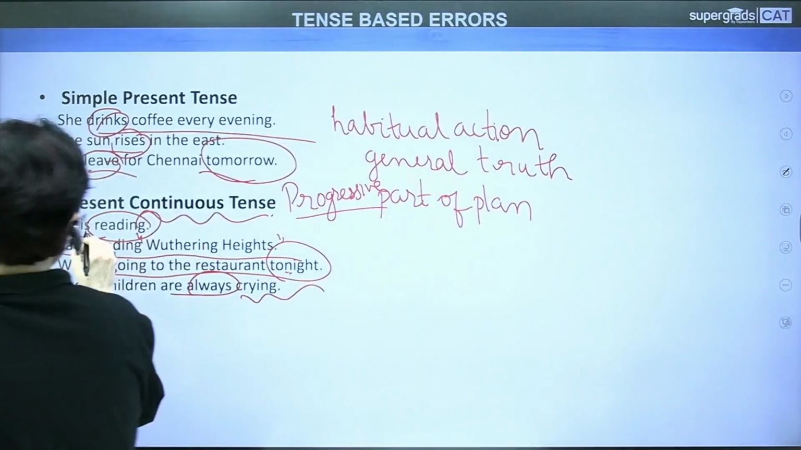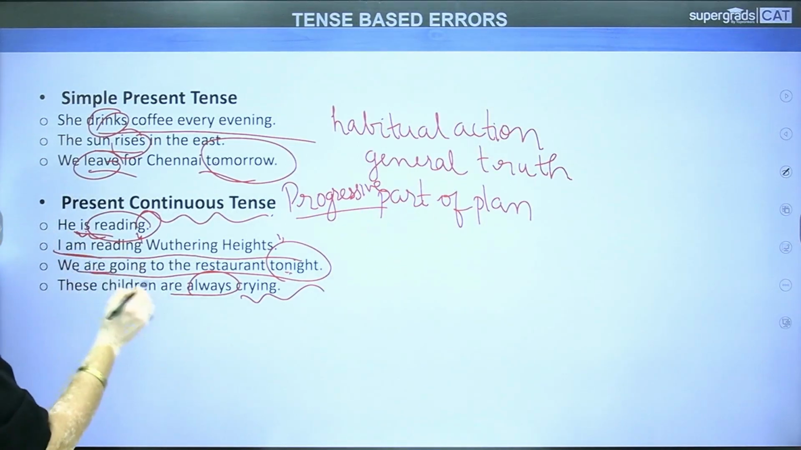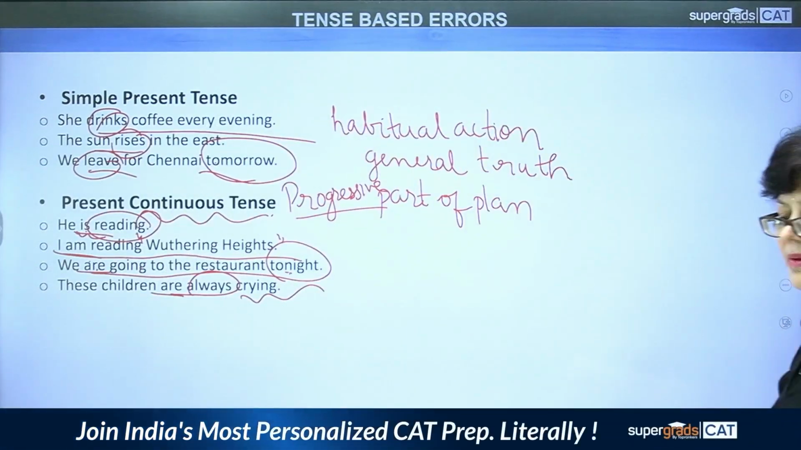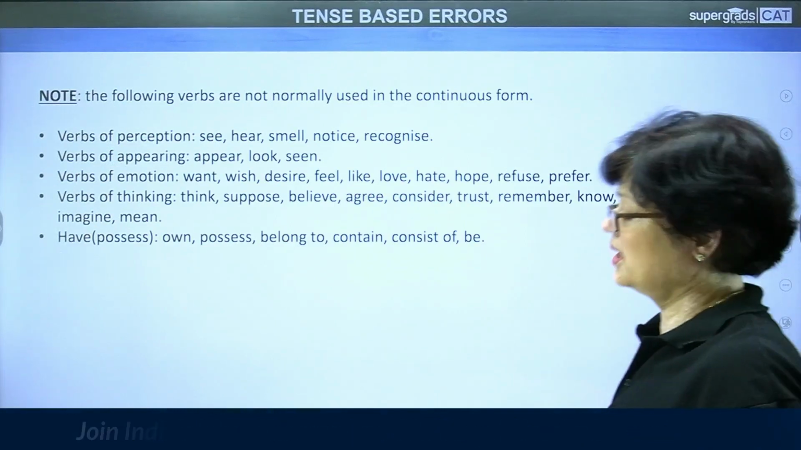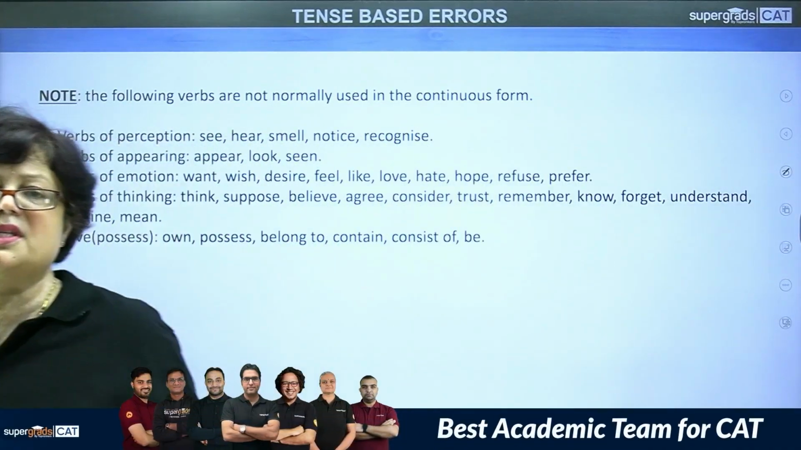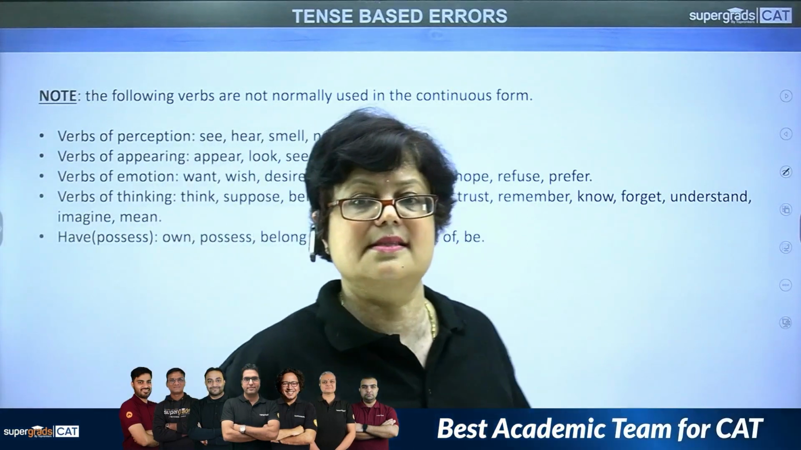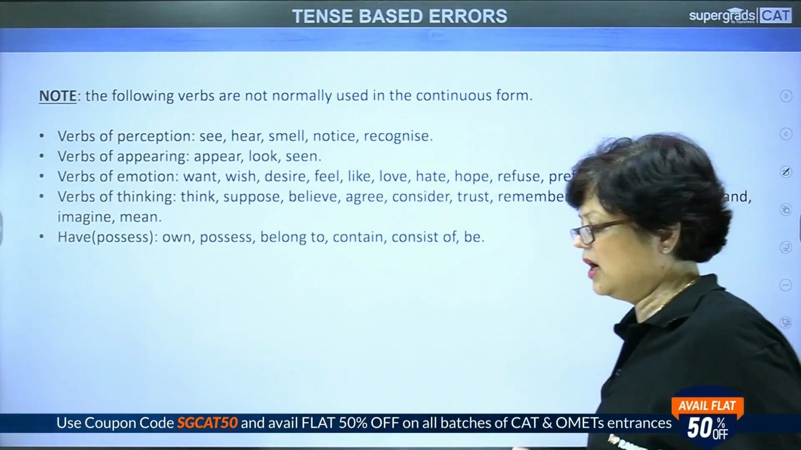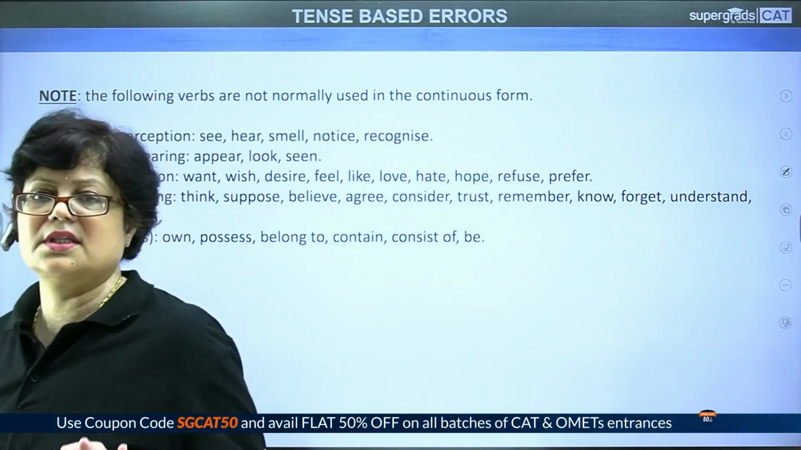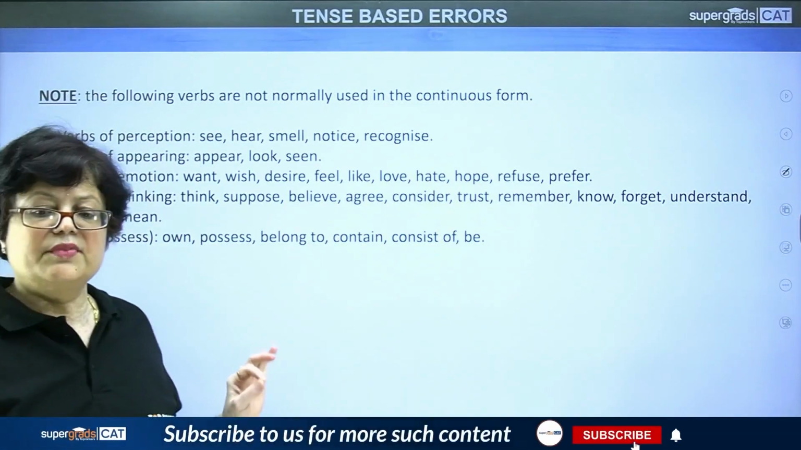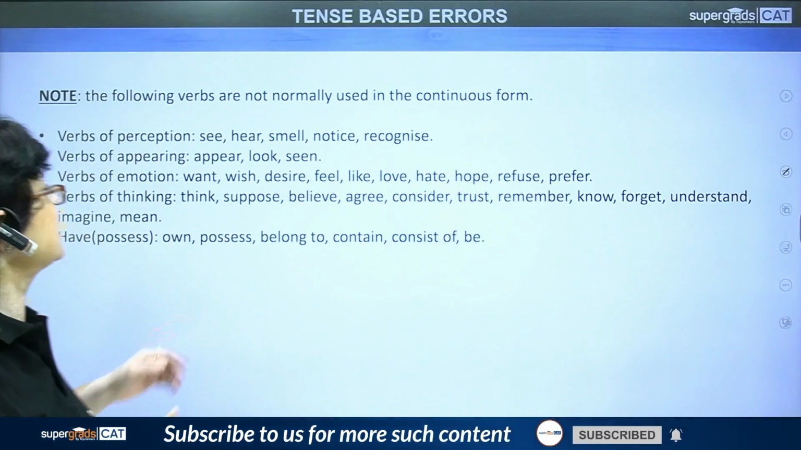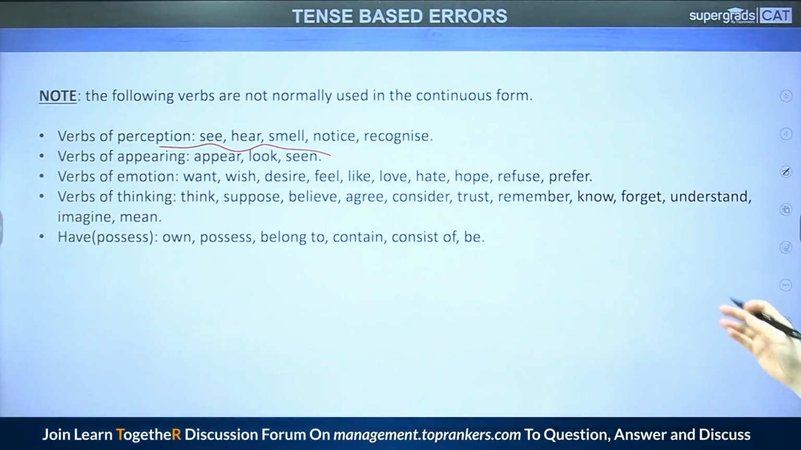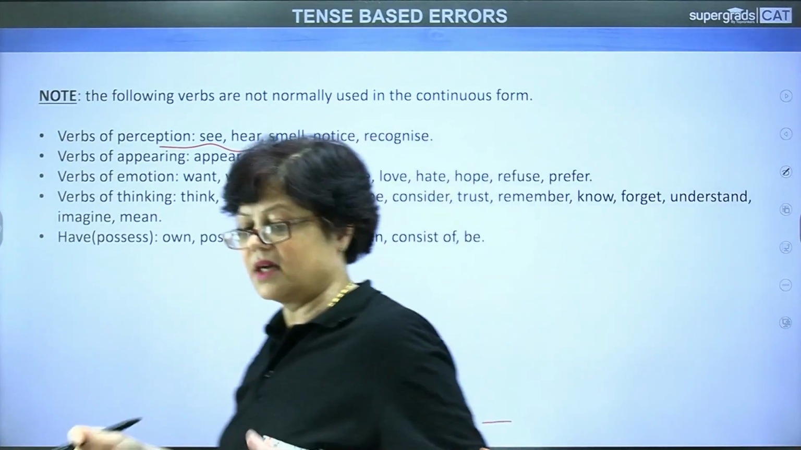Pay attention to the auxiliary verb is, am, are. And look at the meaning which is being given. Now here is something to be noted: all the verb forms are not used in continuous tense. Very important to be noted. If you want to have a good understanding, if you want to have a grip on the tenses, you have to note that there are a few verbs where we do not use the continuous tense. For example, the verbs of perception: see, hear, smell, notice, recognize, then verbs of appearing: appear, look, seem.